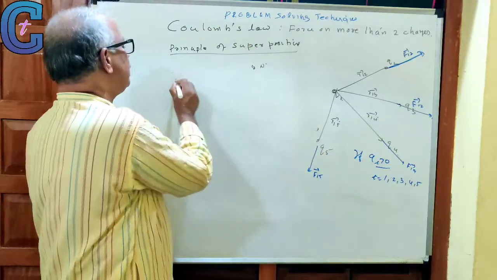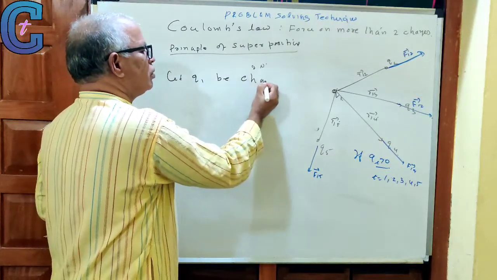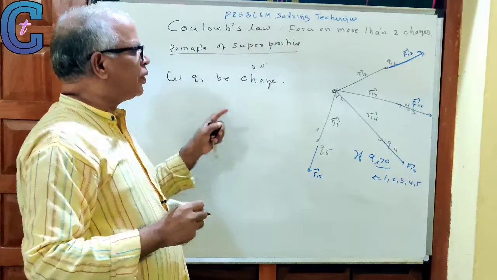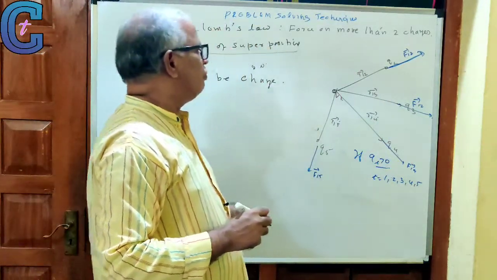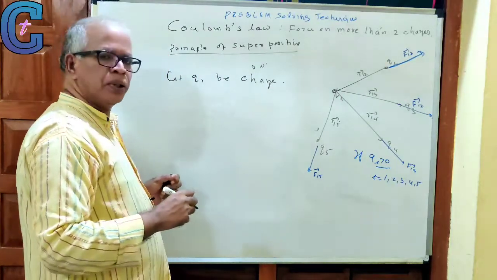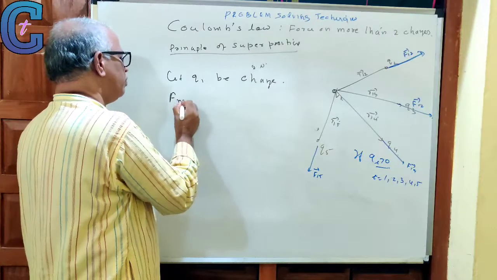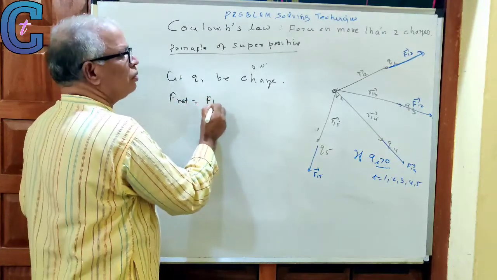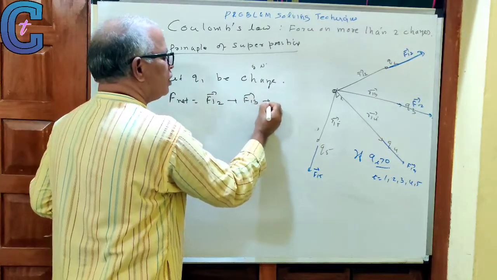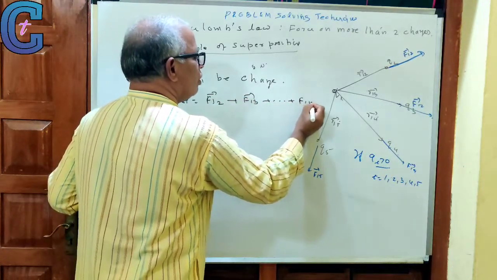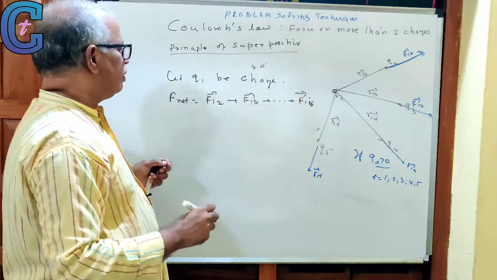Let Q1 be any charge. Force on Q1 in the presence of Q2, Q3, Q4, Q5, etc. is the vector sum of the forces due to Q2, Q3, Q4 and Q5. That is, F net is equal to F12 plus F13 plus etc. plus F15. We are not going into detail; this you must be knowing.